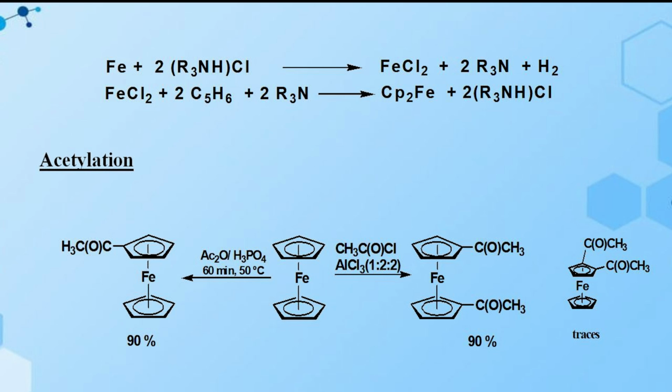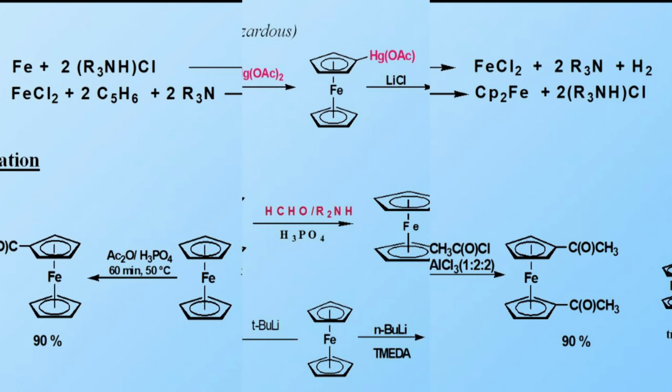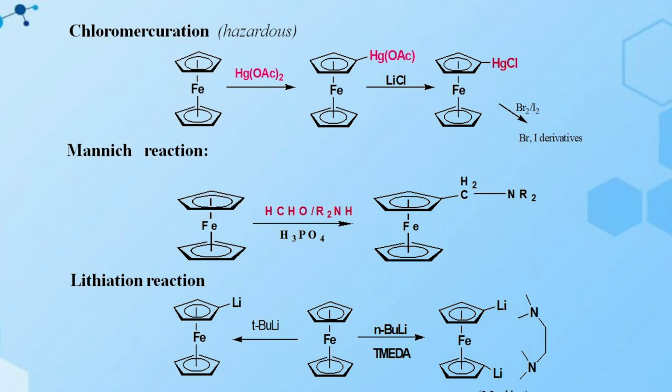When we use acetyl chloride in the presence of AlCl3, you get the diacetyl derivative plus traces of the last compound. Next, chloromercuration using mercuric acetate gives the mercuric acetyl ferrocene, and on reaction with lithium chloride you get ferrocene mercury chloride.